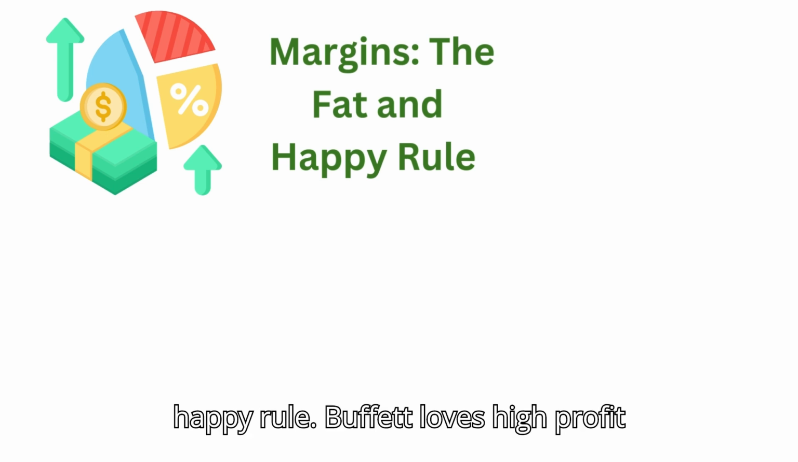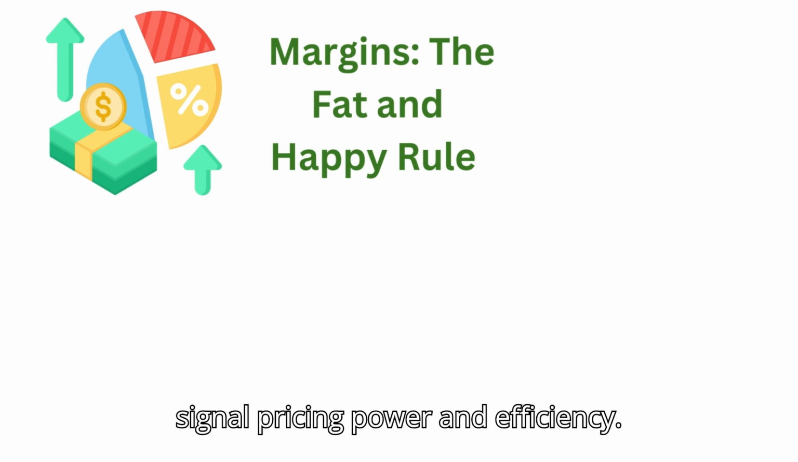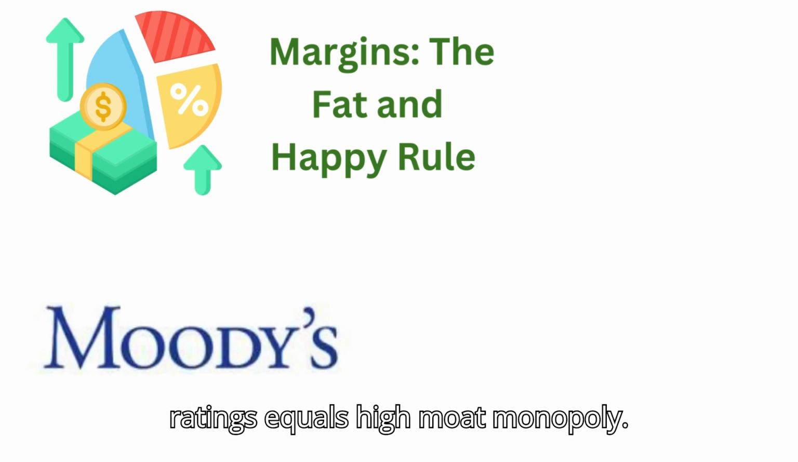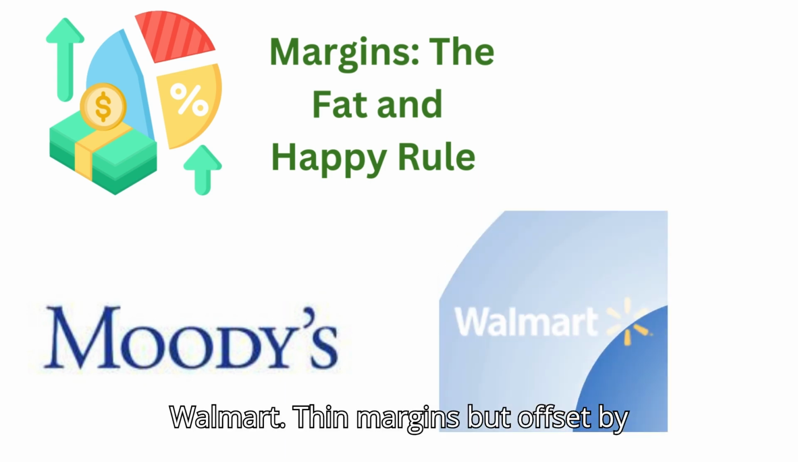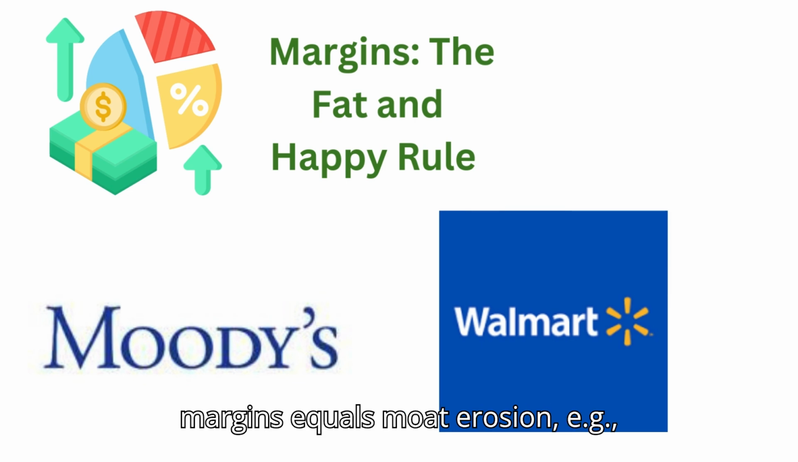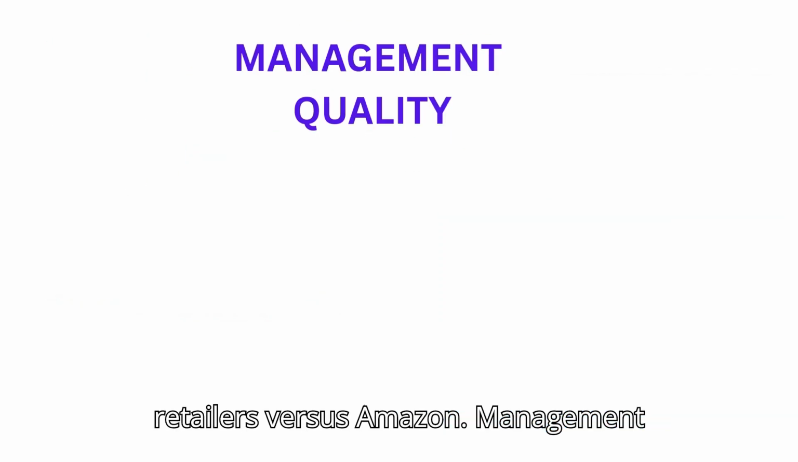Margins: the fat and happy rule. Buffett loves high profit margins, gross, operating and net. They signal pricing power and efficiency. Moody's, 50% net margins. Credit ratings equal a high-moat monopoly. Walmart, thin margins but offset by massive scale. Watch out: shrinking margins equal moat erosion, e.g. retailers versus Amazon.